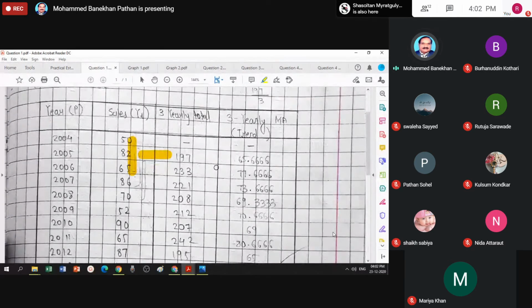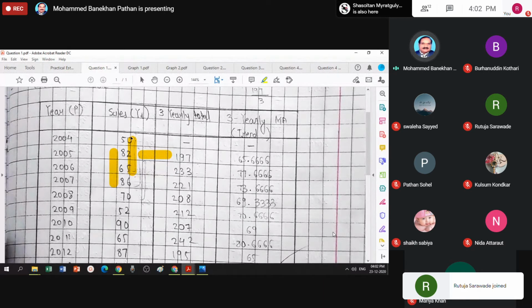Now, what is the concept of moving average? For the first group of 3 values, write the total in front of the center, divide by 3, and you get the moving average. It is the average of the first group. For the second group, skip the first value and make a new group of 3 values.